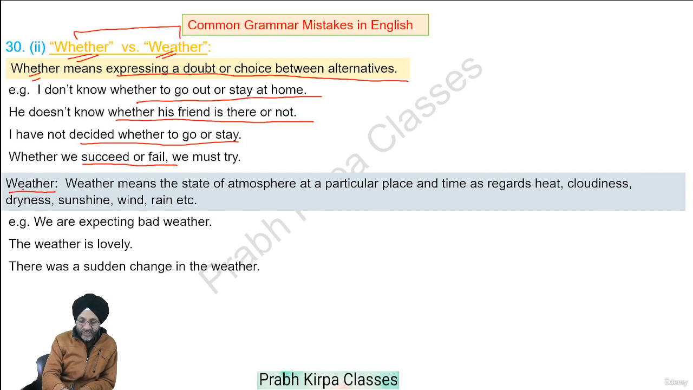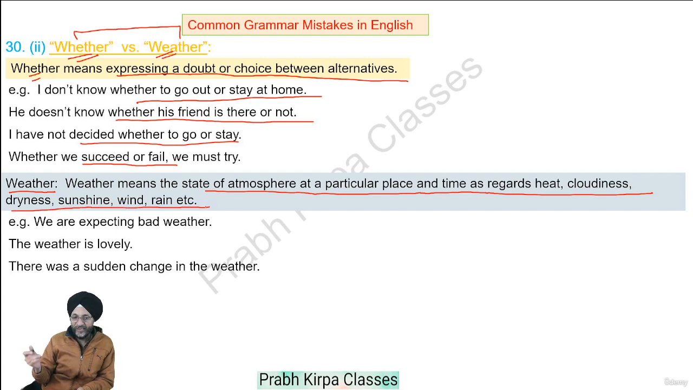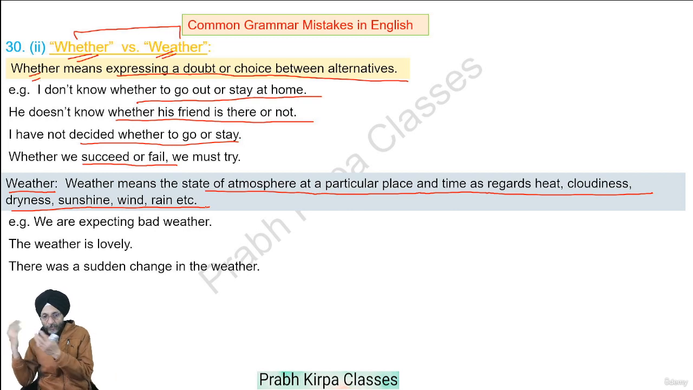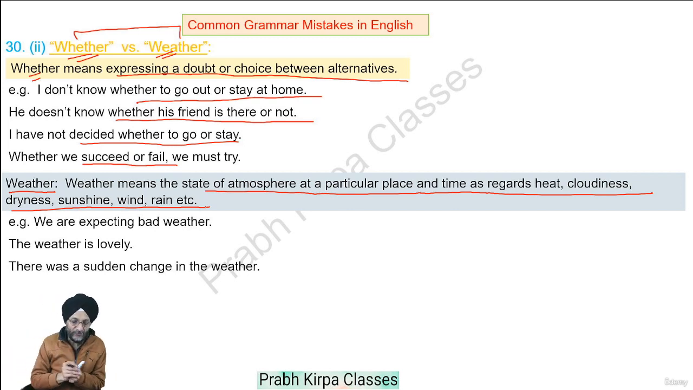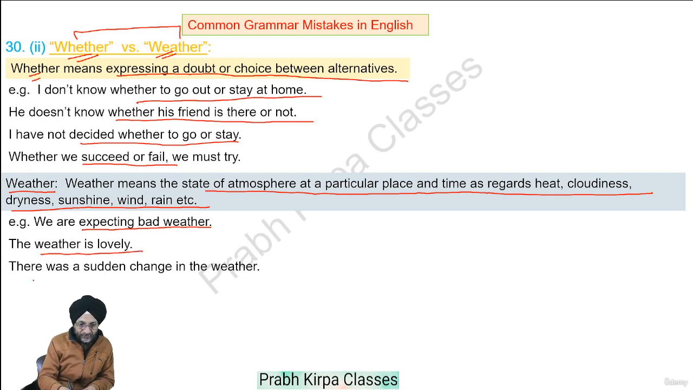This weather, W-E-A-T-H-E-R, means the state of the atmosphere at a particular place and time as regards heat, cloudiness, dryness, sunshine, wind, rain, etc. That is the atmosphere at a particular place. For example, we are expecting bad weather. That is, the atmosphere may be bad. The weather is lovely, beautiful. There was a sudden change in the weather, in the atmosphere.